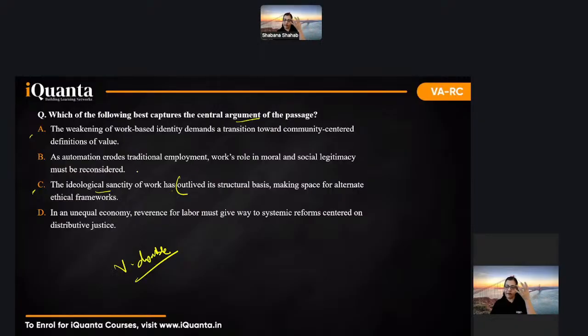So you could have found it slightly tricky between A and C, but then the way I have taught you, if A and C are left, take one, go back and prove it. So when I started trying to prove this, this structural basis and all outlived is a rephrasing of 2 lines from the last para. Okay? So inference is what? Inference is simply rephrasing of a particular line. This is how CAT takes it. So central argument between A and C, this was good.